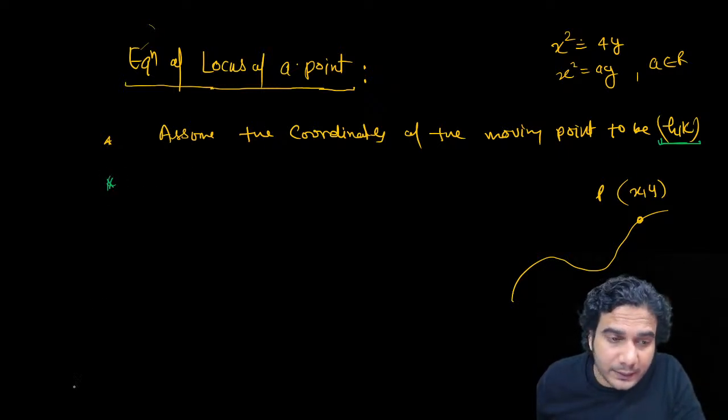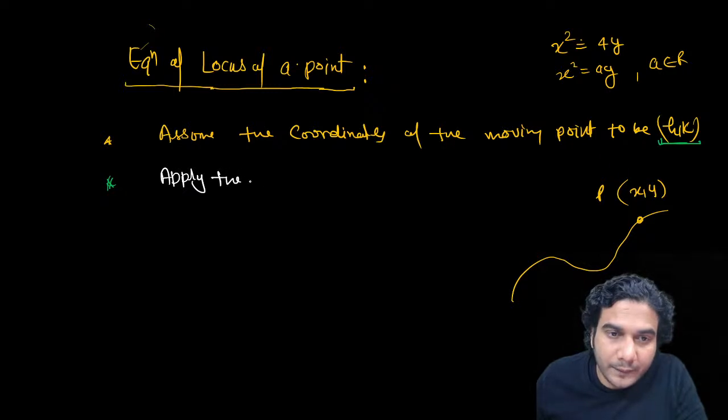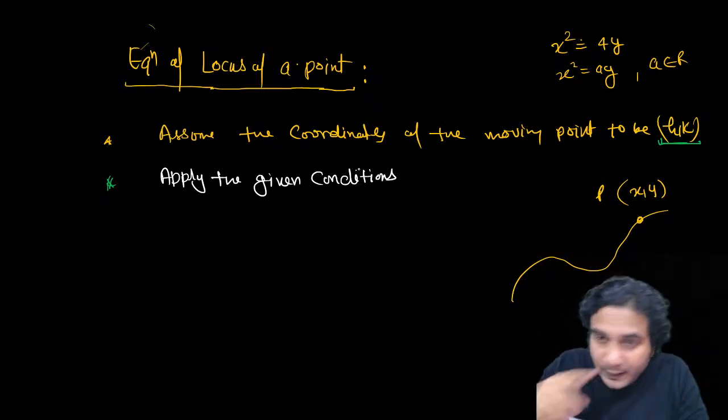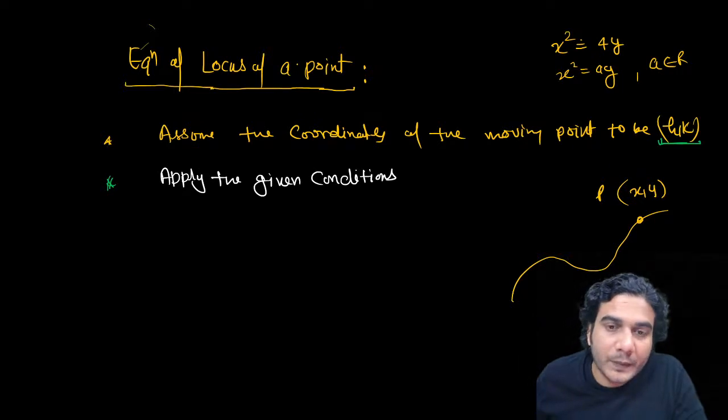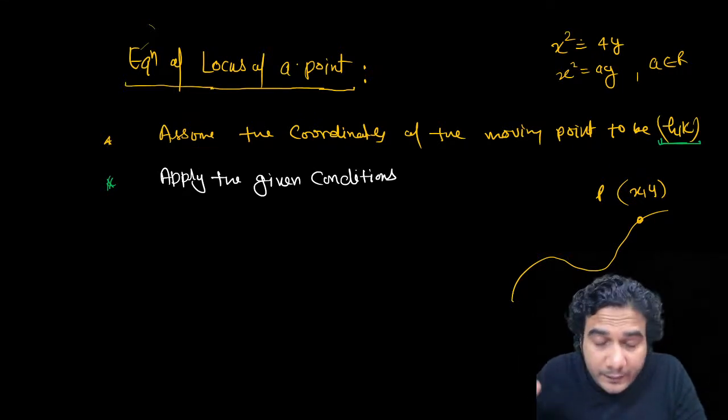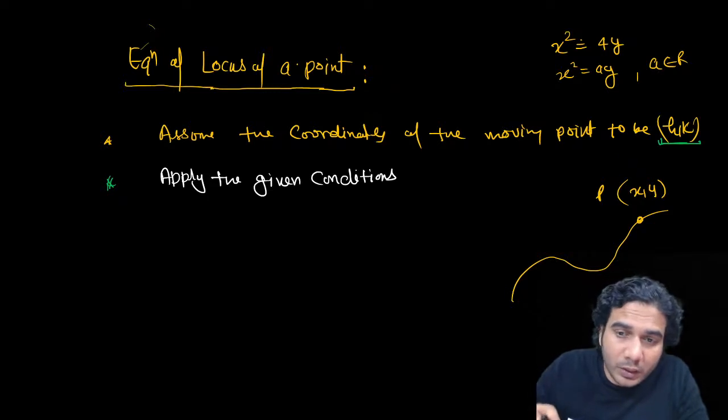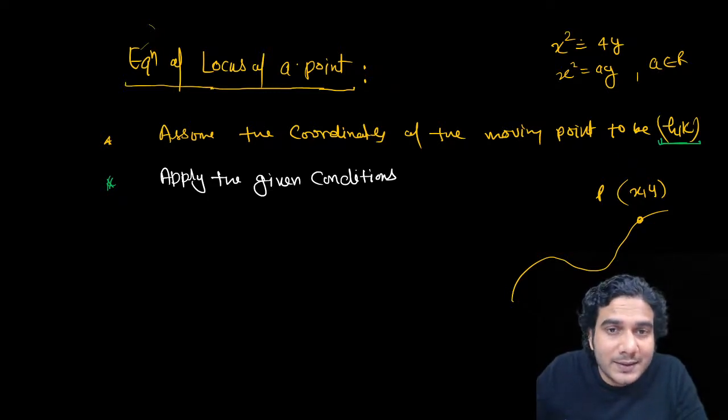The second step, after taking the coordinates of this point to be h comma k, is to apply the given conditions. Given conditions means what? While defining the locus of a point, I told you that the locus of a point is a path traced out by the point under some given conditions. Some conditions, some restrictions will be given.